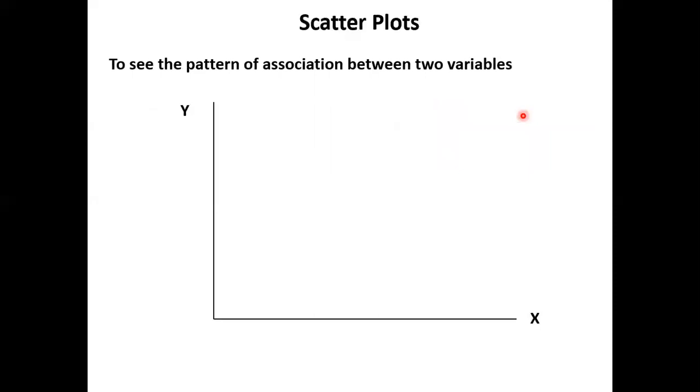So first, the three steps: scatter plot, correlation, and regression. Scatter plot. I'm sure you're all used to this kind of diagram. We plot the vertical axis versus the horizontal. Vertical is normally called Y, horizontal is normally called X. Do you see a pattern? Normally, what goes to the X and what goes to the Y?